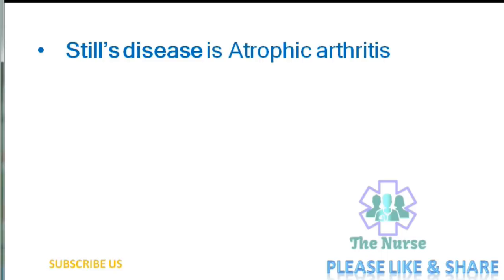Still's disease is also known as atrophic arthritis. Still's disease is an acute inflammatory disease characterized by classical triad of high spiking fever, joint pain, and a distinctive salmon-colored bumpy rash.